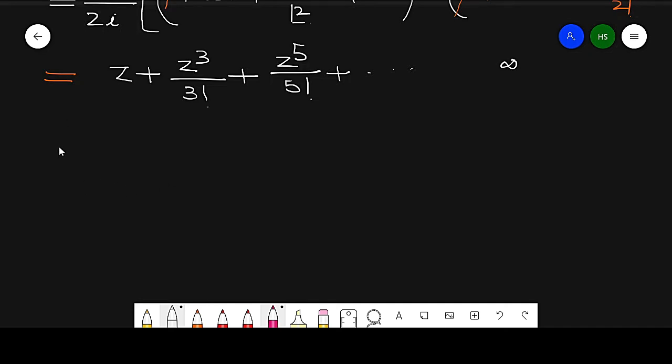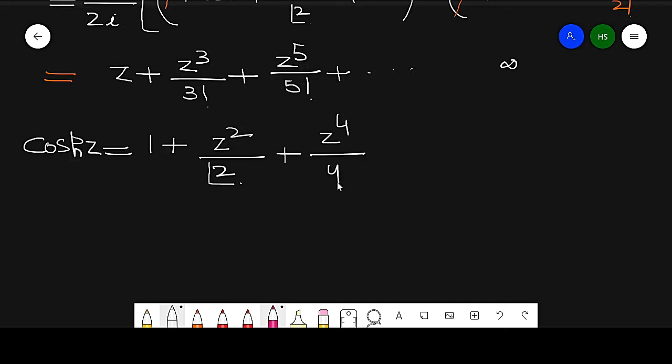Now similarly, we can find the value of cos hyperbolic z. So this is equal to 1 plus z square by 2 factorial plus z raised to power 4 by 4 factorial plus z raised to power 6 by 6 factorial plus so on up to infinity. So in this way we can find the value of this.